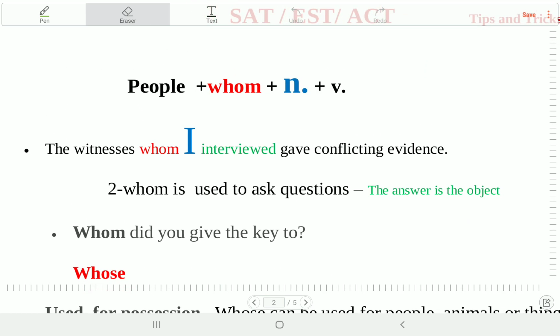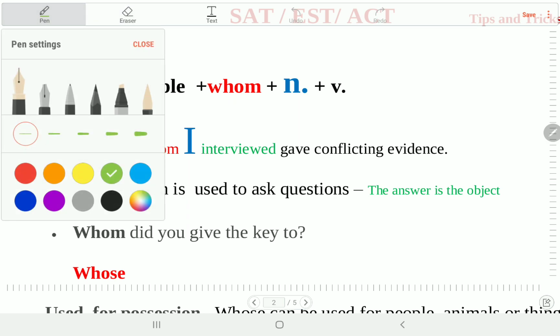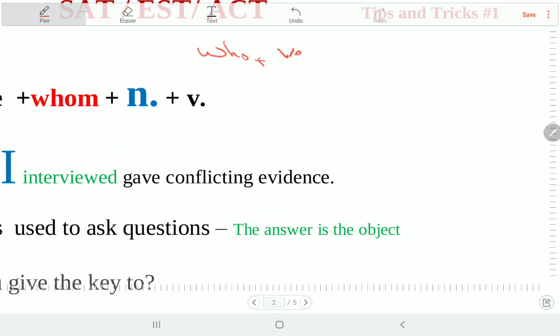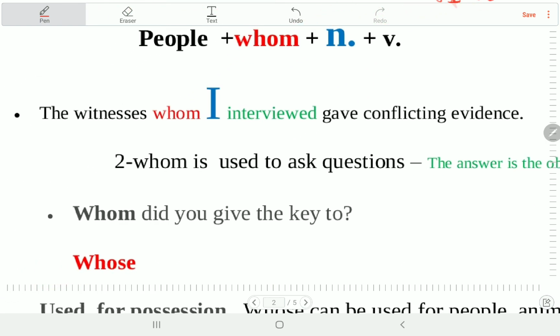Notice here this example. The witnesses whom I interviewed gave conflicting evidence. خليكم فاكرين ان احنا after who we had the verb. Remember this. We have who plus the verb. طيب whom بيقول ايه? The witnesses whom I interviewed gave conflicting evidence. طيب I, is that a verb?